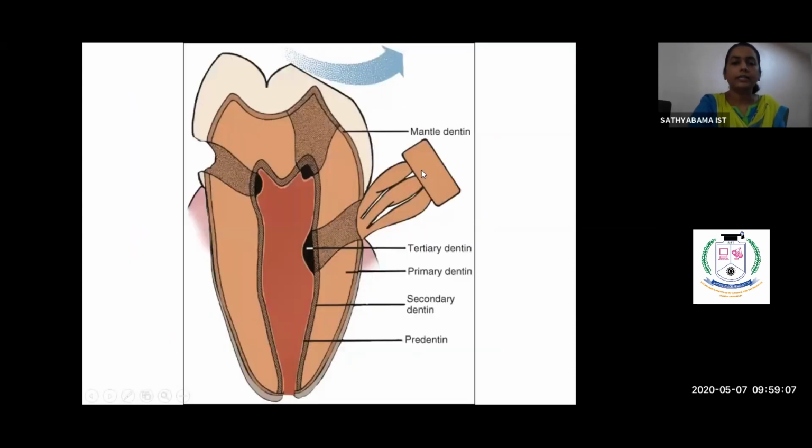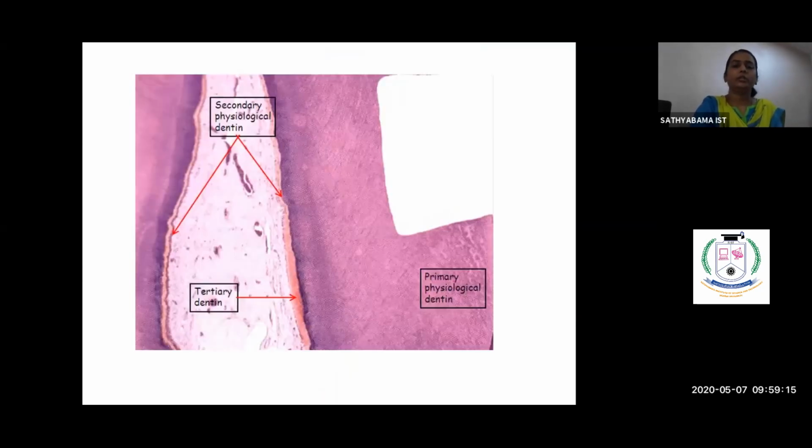So this is a schematic diagram of reparative dentin or the sclerotic dentin along with the secondary dentin formation. This is an H&E picture showing the dentin and the secondary dentin formation. Here, as you could see, this is the primary dentin, this is the pulp, and this is again dentin.